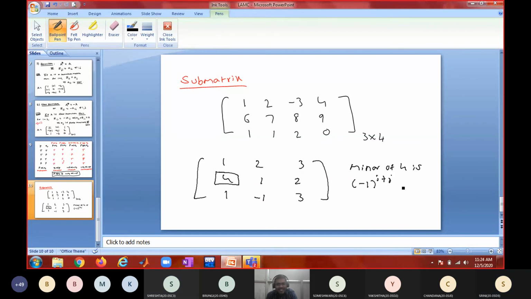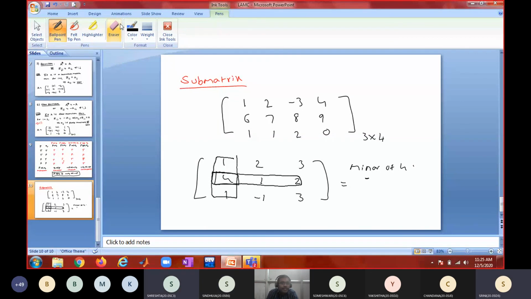I'm not asking the value. How do you find the minor? Somebody said (-1) to the power i plus j. Should I write this, or is there any mistake? This is for cofactor, no? So what is minor? The minor of 4 is found by closing the row and column of that element. I should omit the corresponding ith row and jth column. Here I'm deleting the second row and first column.